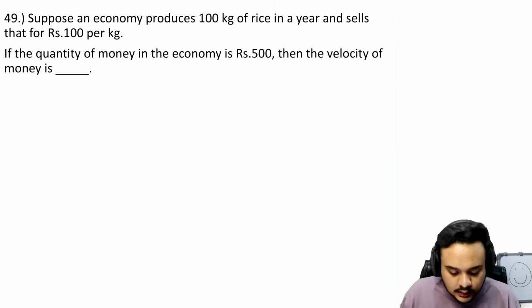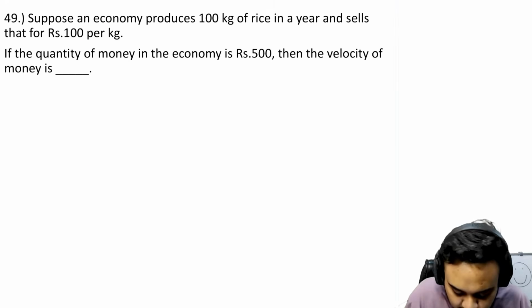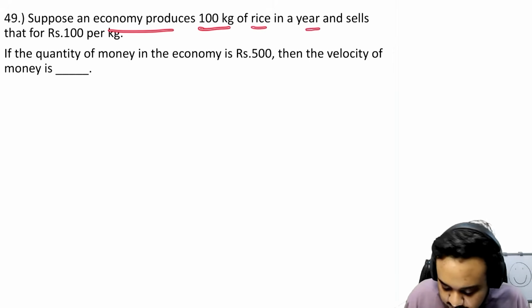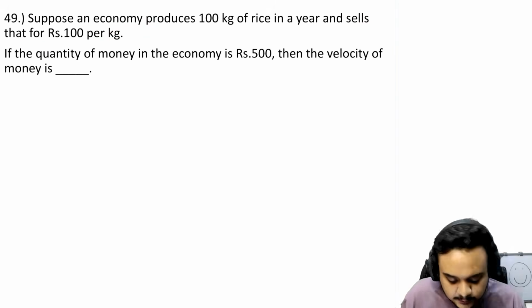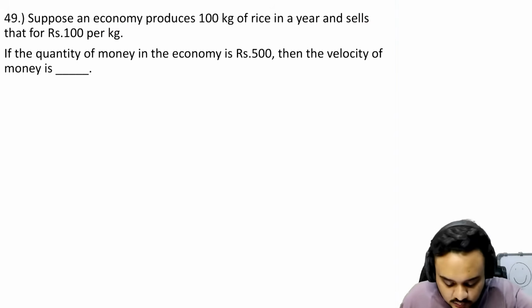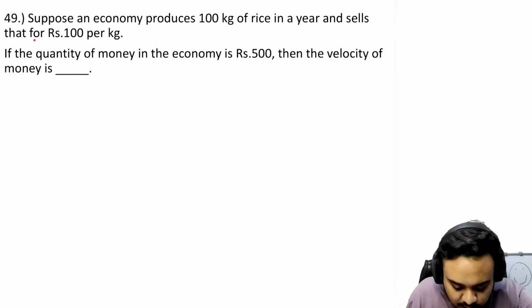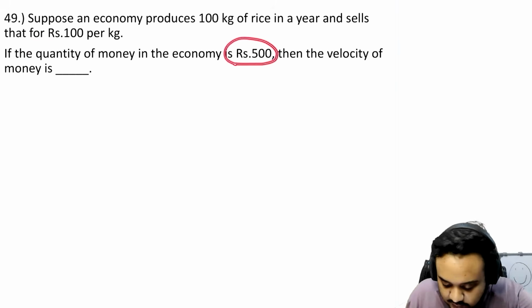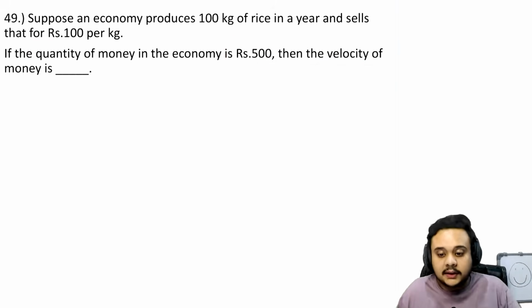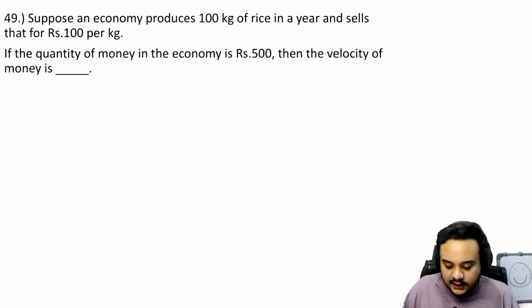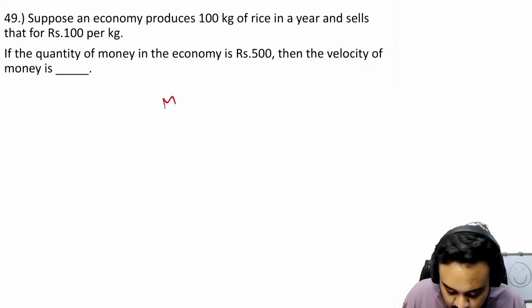Moving on. Suppose an economy produces 100 kg of rice in a year and sells that for 100 rupees per kg. So output is 100 and price is 100. If the quantity of money M is 500, then find the velocity of money. Very easy, just put in the direct equation of the quantity theory.